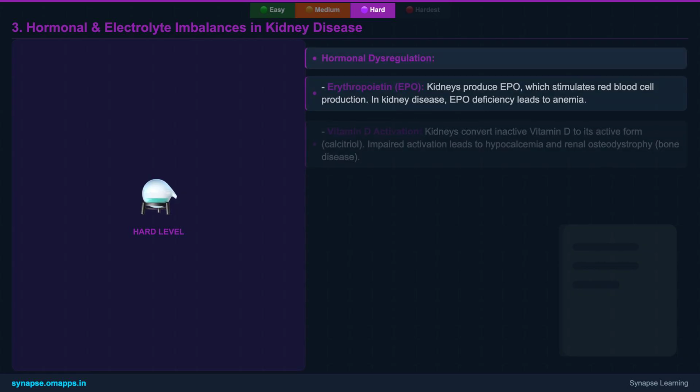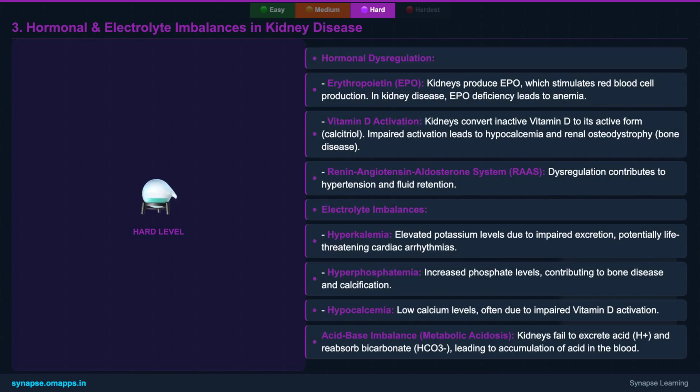For our final hard-level content, we connect hormonal and electrolyte imbalances in kidney disease. Healthy kidneys play a vital role beyond waste excretion. They produce hormones like erythropoietin, essential for red blood cell production, and activate vitamin D. Kidney disease disrupts these functions, leading to anemia and bone problems. Furthermore, kidneys are crucial for maintaining electrolyte balance, for example sodium, potassium, calcium, and acid-base balance. We'll explore how these imbalances manifest and their systemic consequences.